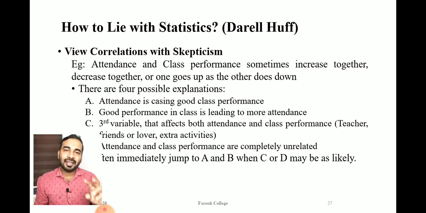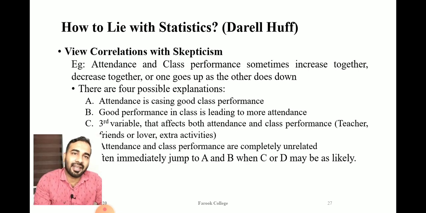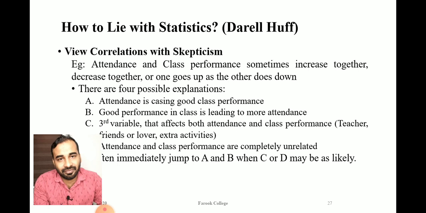Okay, and suppose you are going to study whether attendance percentage and class performance measured by grade are related or not. We will get two things from this. First, attendance is causing good class performance.